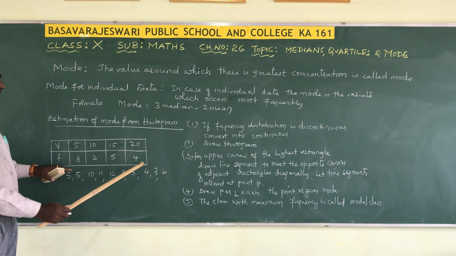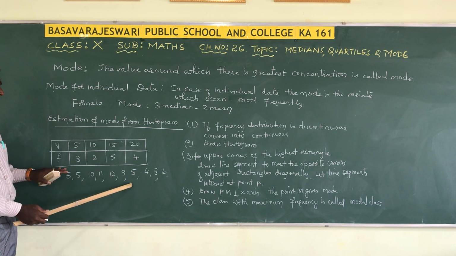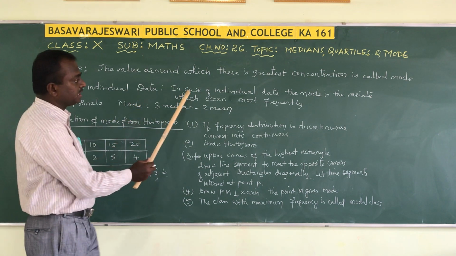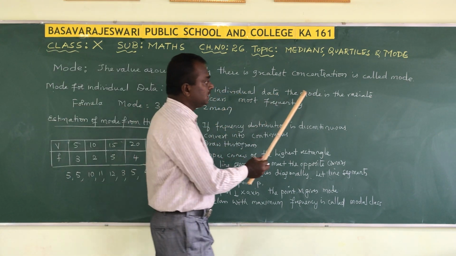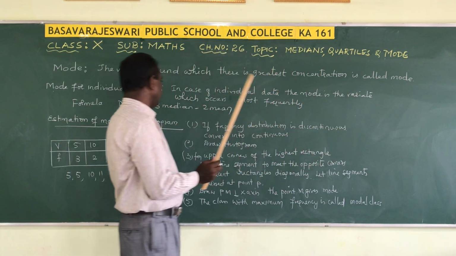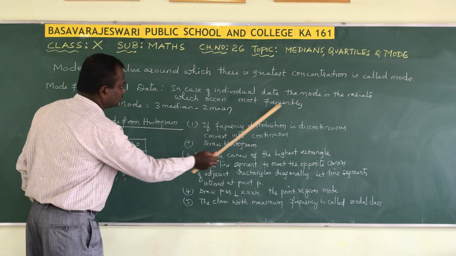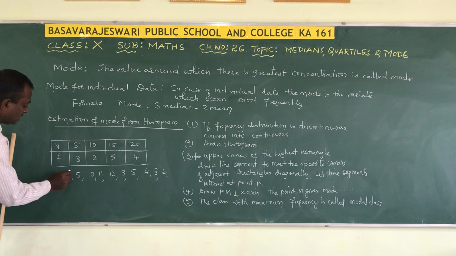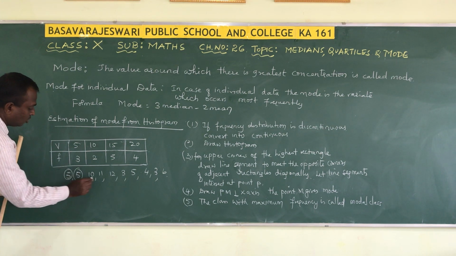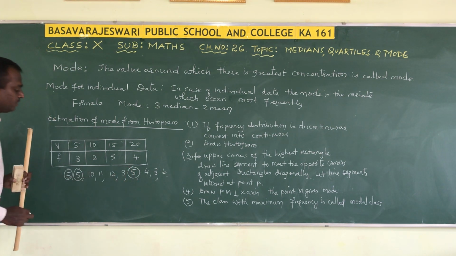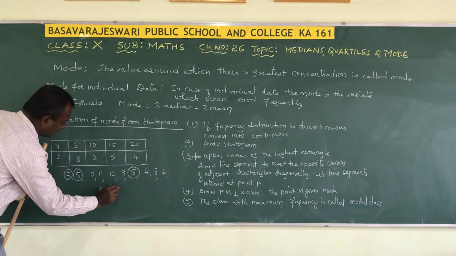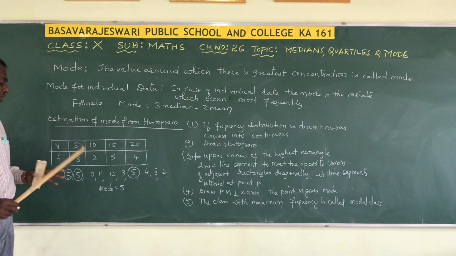So this is individual data, no frequency, nothing. How to find the mode for individual data? In case of individual data, the mode is nothing but the variate which occurs most frequently. Which score is occurring more frequently? 5 is occurring more frequently. So mode is equal to 5.